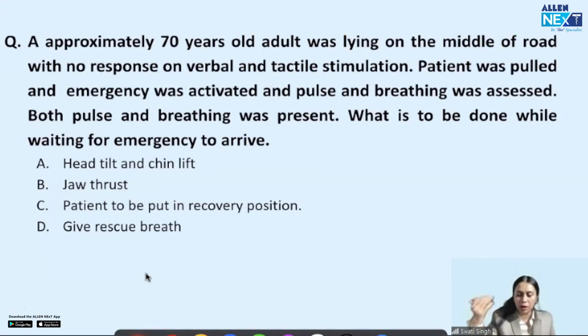Now let us talk about another question. I told you, recently a lot of questions are being asked on how we manage a patient who is unresponsive. So again and again, I'm repeating the same thing. I want this to be instilled in your mind, so if any such question comes, you don't make a mistake.